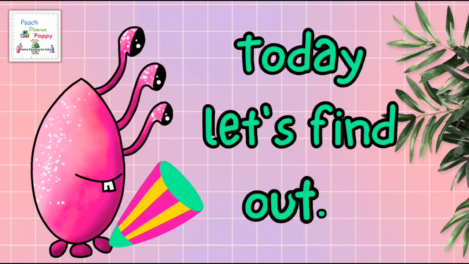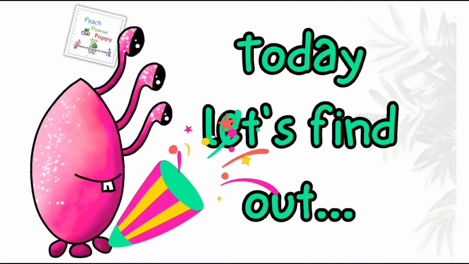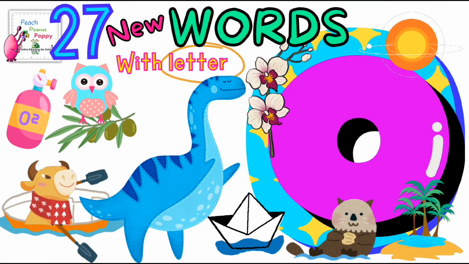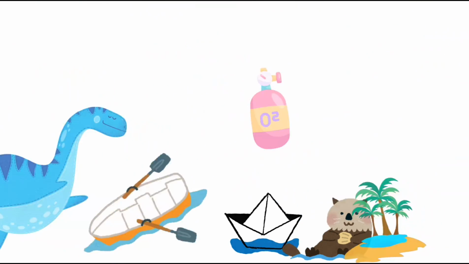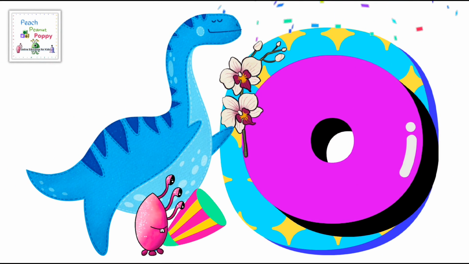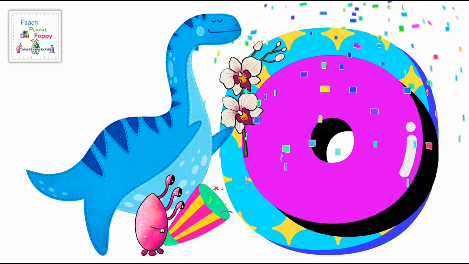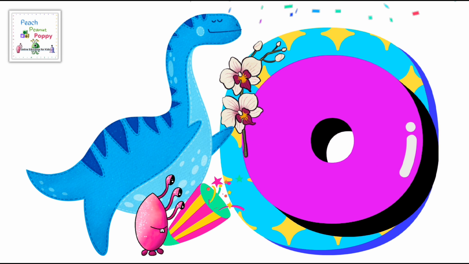Today let's find out 27 different words which start with the letter O. This is how the alphabet O looks like in the uppercase. And now let's have a quick look at the word list for the day.